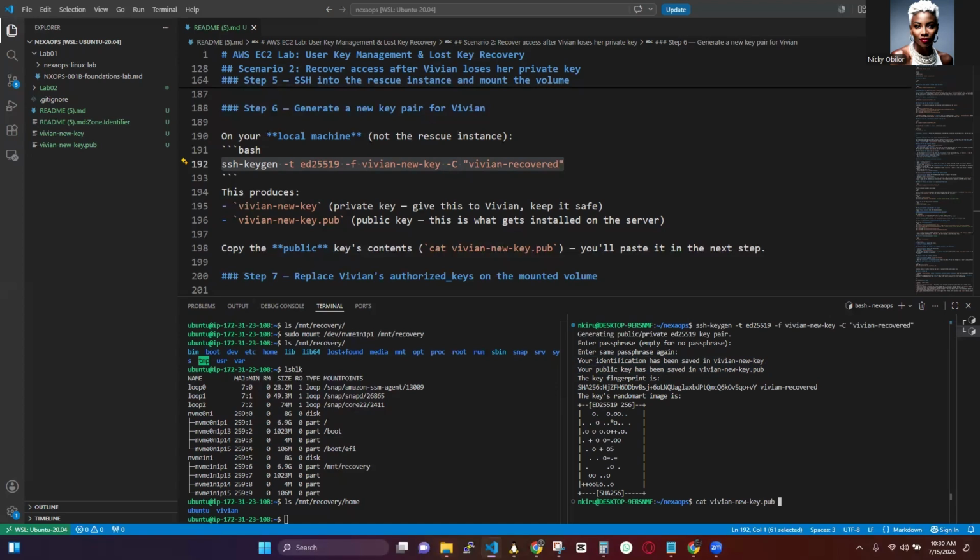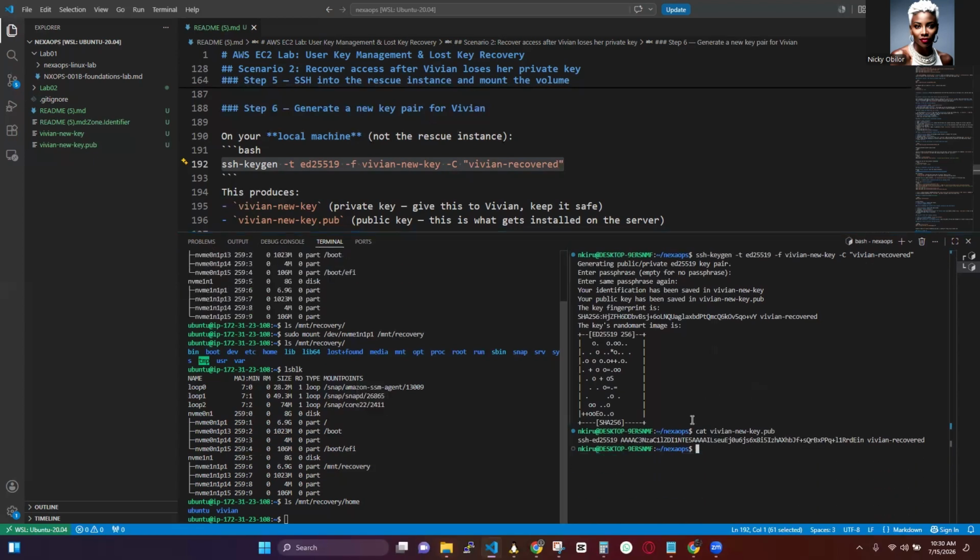That's the one we need. You see the comment that we put, Vivian recovered, at the end of this key. So we're going to copy that to the rescue server. So now let's go to the rescue server.